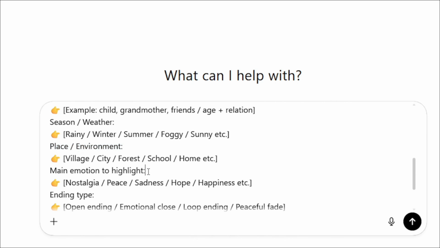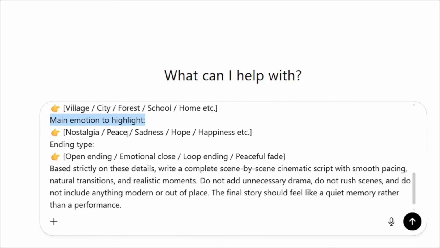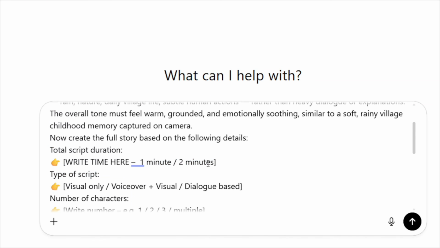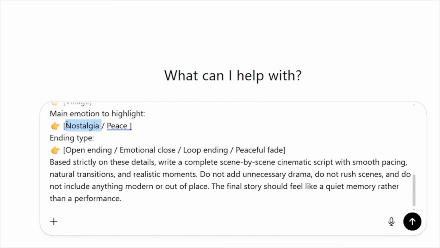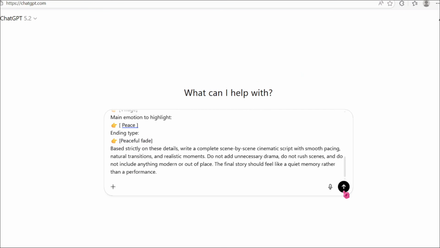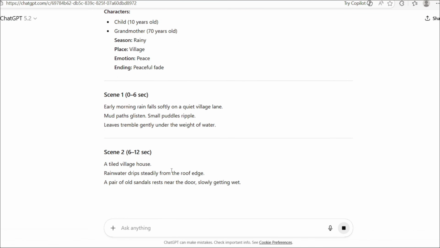Next is main emotion to highlight. Here, you need to fill which emotion you want to show in your video. For example, peace, sadness, or any other emotion you want. Next and last is ending type. You can fill this according to your preference. After filling all these details, press enter.